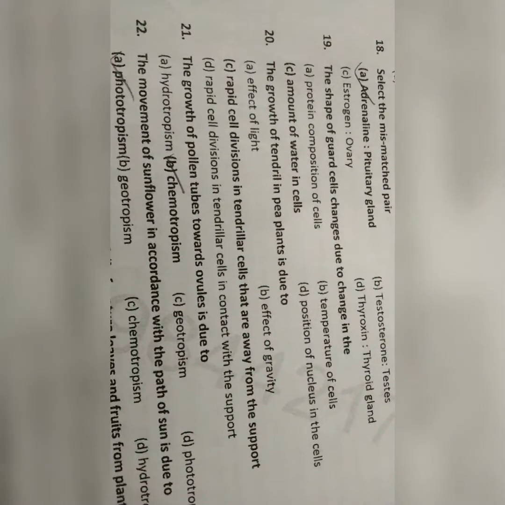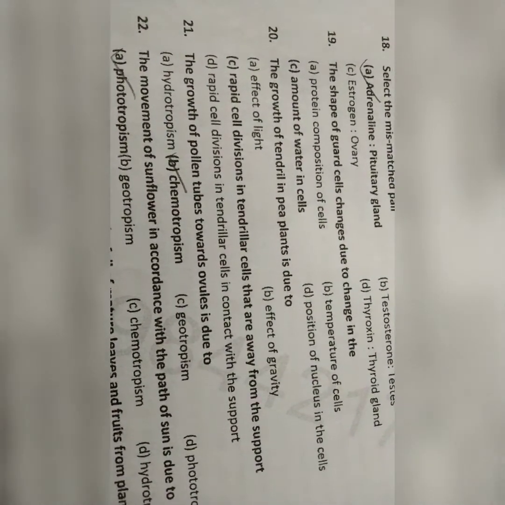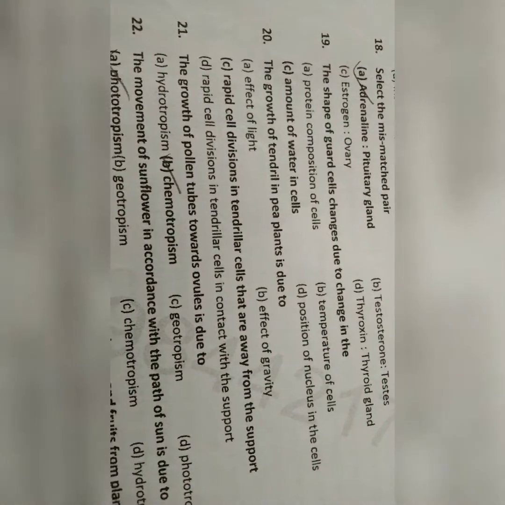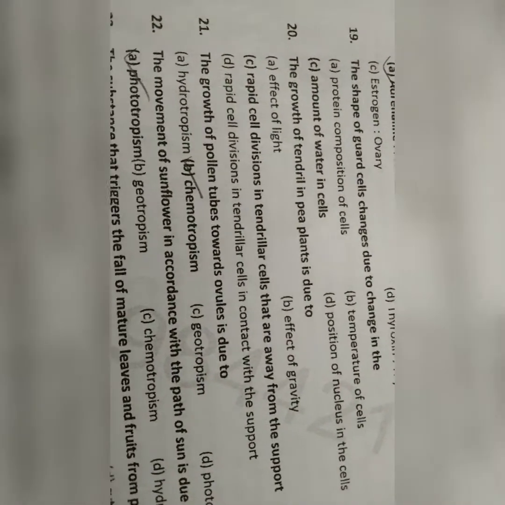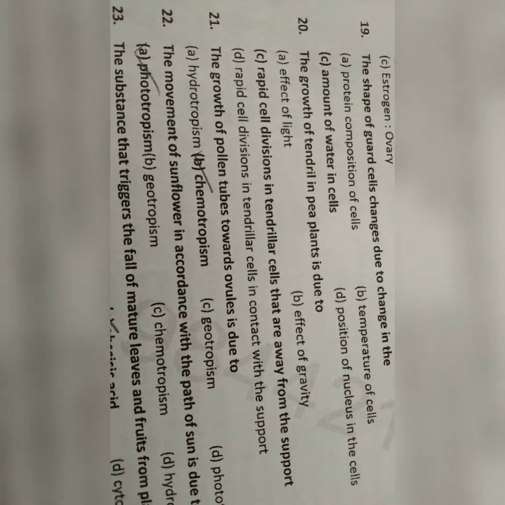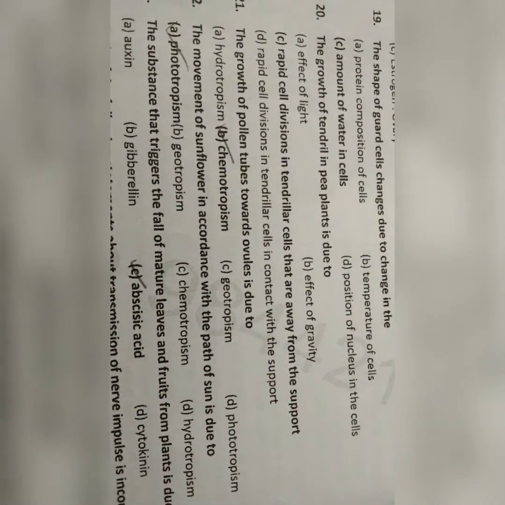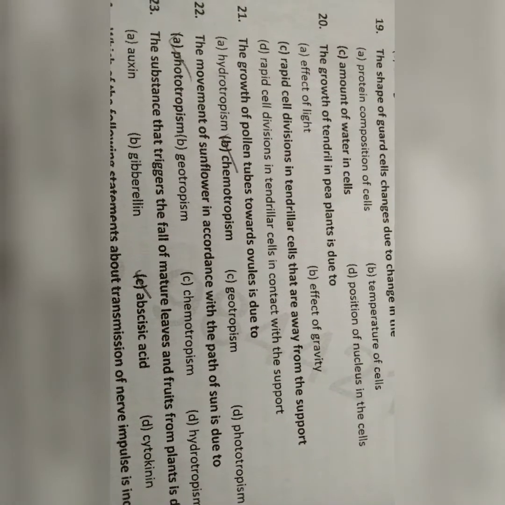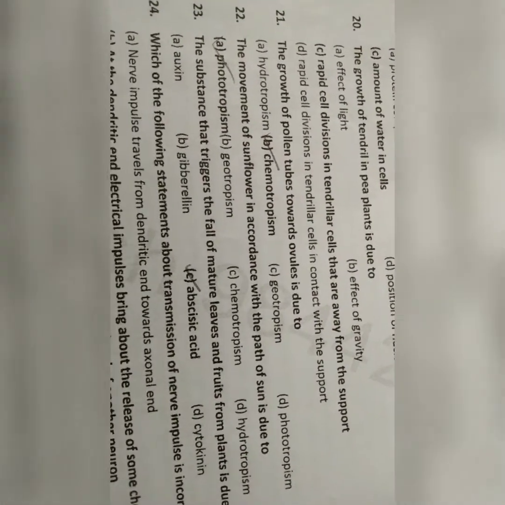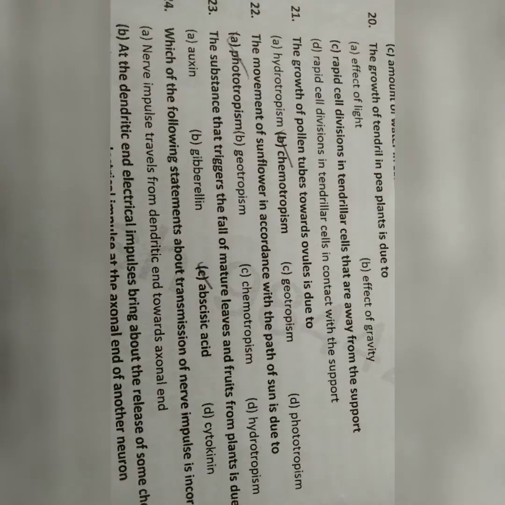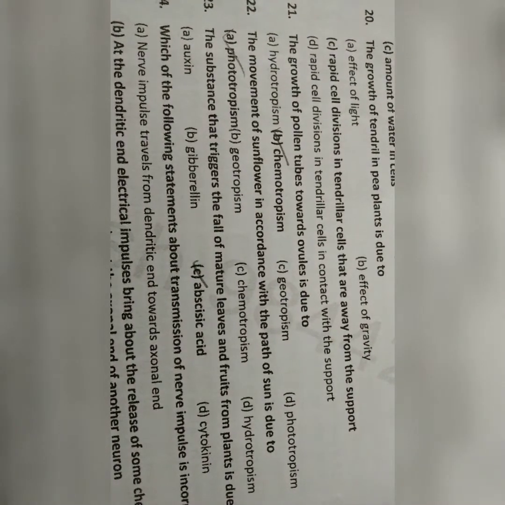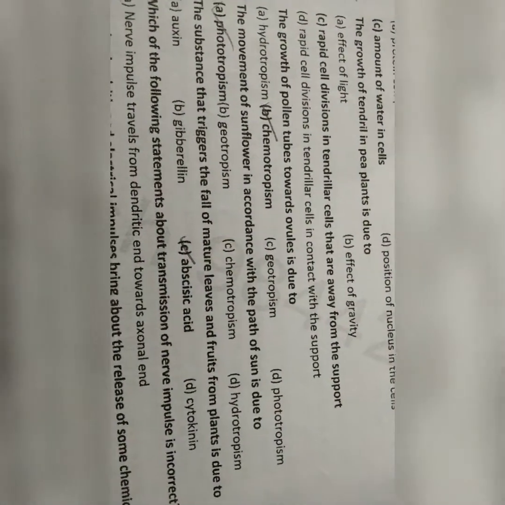The growth of tendril in pea plants is due to rapid cell divisions in tendrinal cells that are away from the support. Growth of pollen tube towards ovule is due to chemotropism. The movement of sunflower in accordance with path of sun is due to phototropism. The substance that triggers the fall of mature leaves and fruits from plants is abscisic acid.